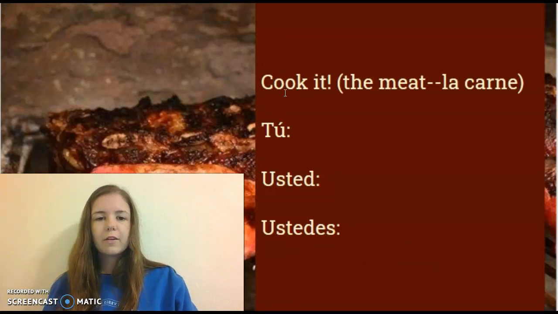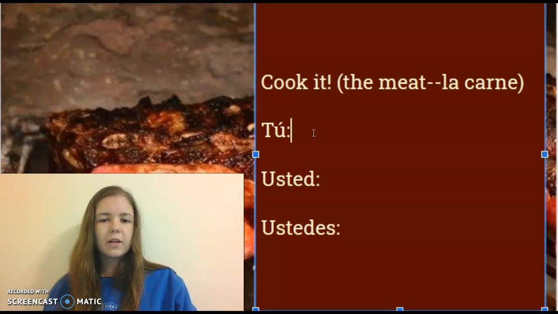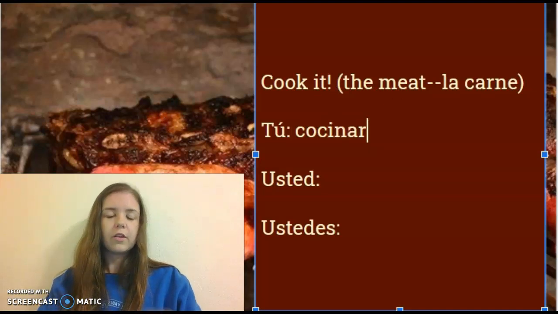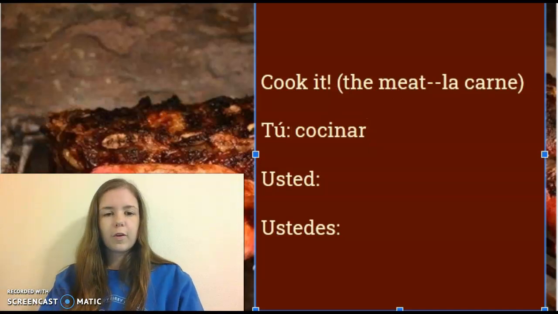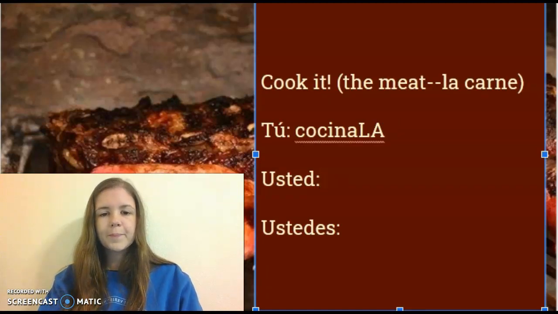So let's do some practice with positive ones. Here you can see in the background, there's some grilled meat. They have a ton of grilled meat in Argentina, so we're going to say cook it. And we're talking about the meat, or la carne. So cocinar is to cook. For a tú affirmative command, that's really the ella usted form. So I'd have cocina, and then since it's affirmative, I'm going to put my pronoun for it, la, attached to the end. I'm just capitalizing it here so it's easier for you to see.